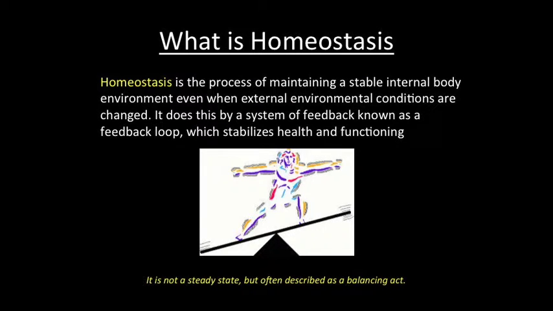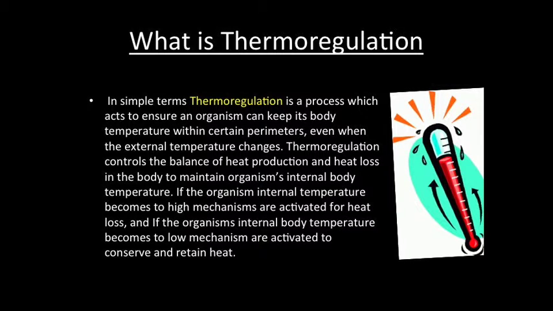Homeostasis is the process of maintaining a stable internal body environment, even when the external environmental conditions are changed. It does this by a system of feedback known as a feedback loop, which stabilizes health and functioning. An example of a homeostatic control system is thermoregulation.